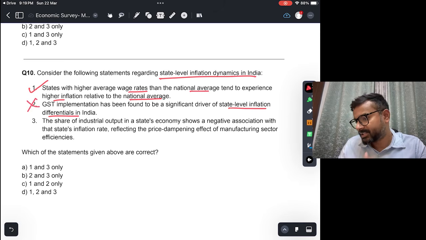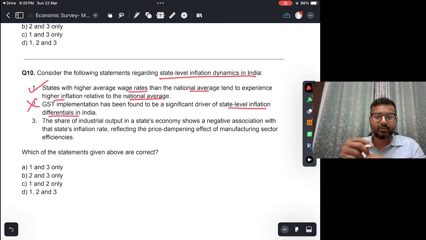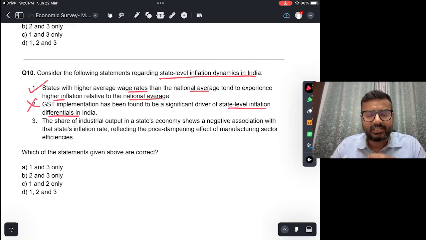Third, the share of industrial output in a state's economy shows a negative association with state's inflation rate, reflecting the price dampening effect of manufacturing sector efficiencies. Okay, which means that अगर इंडस्ट्रियल आउटपुट स्टेट का ज़्यादा है तो इन्फ्लेशन वहाँ कम होगा, which means that जो मैन्युफैक्चरिंग सेक्टर है वो is very efficient, and because of that it is able to control or provide the supply side necessary for meeting the demand side.